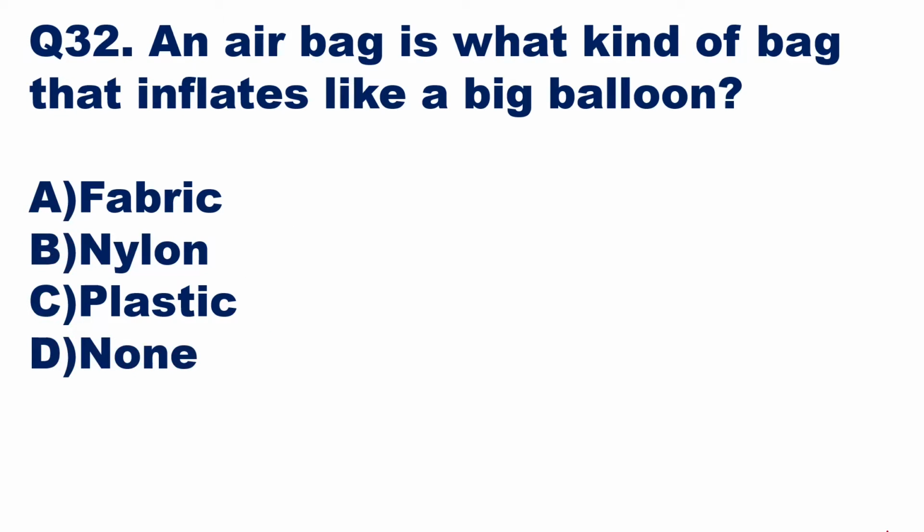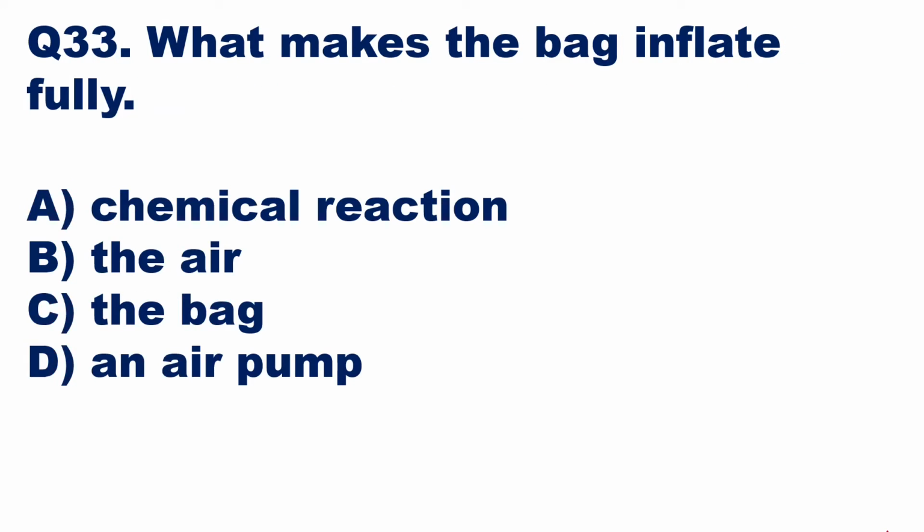Then we'll go to the next question, question number 32. An airbag is what kind of bag that inflates like a big balloon between the driver and the steering wheel, or the front passenger and the dashboard? What is it made up of? Fabric, nylon, plastic, or none of the above? It is made up of nylon. So option B is the right answer. An airbag is a nylon bag that inflates like a big balloon. Then we'll go to the next question.